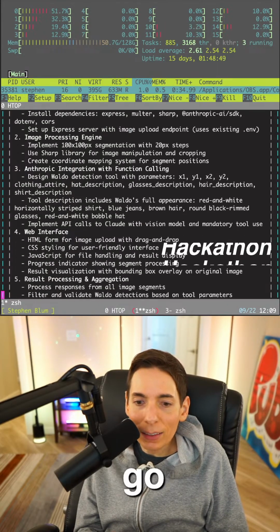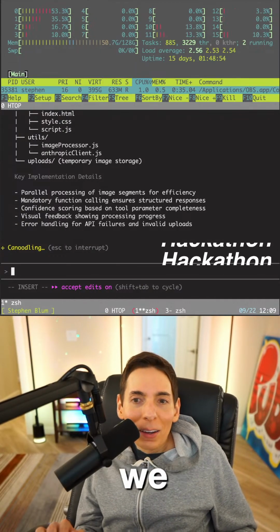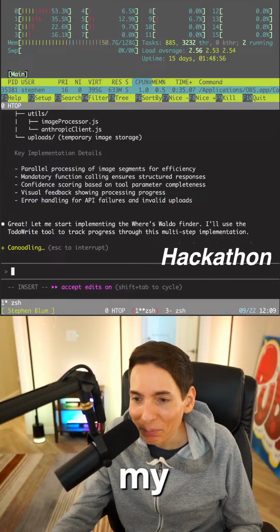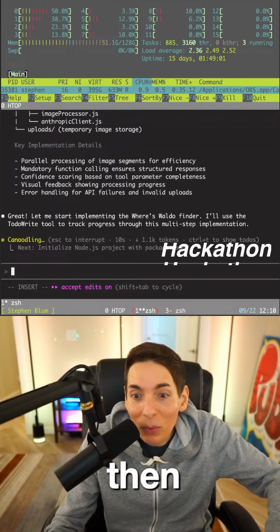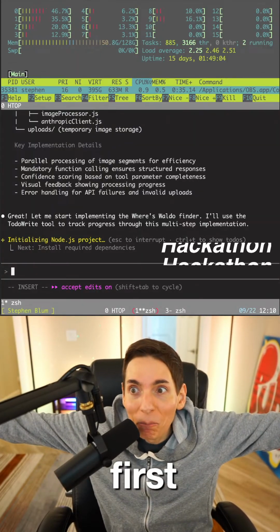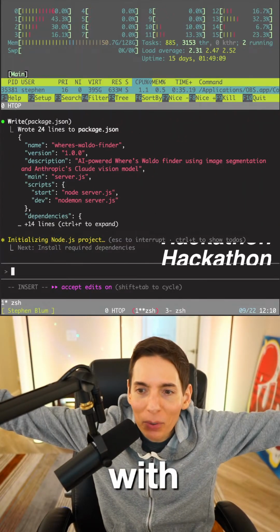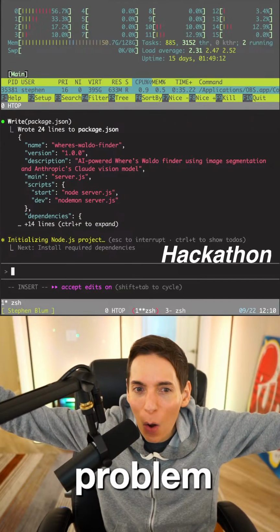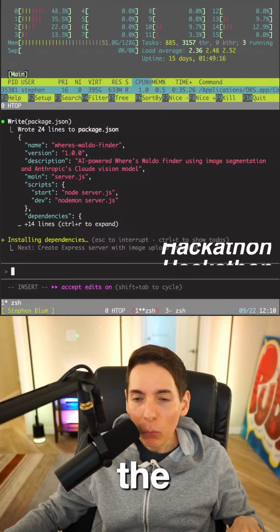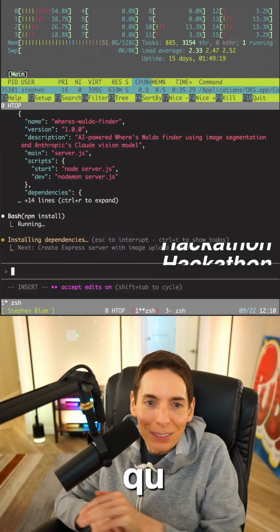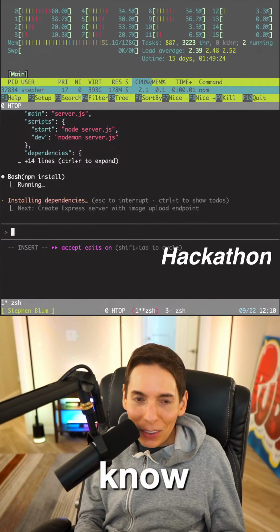Here we go. I think that's it, guys. We can do it. Let's do it. All right, there we go. Here's my question: is it going to work with this one prompt and then we're done with the hackathon already on the first day? Do you think we're done already on the first day with just one prompt? Or is it completely impossible and the AI will never be able to find Waldo? What do you guys think?